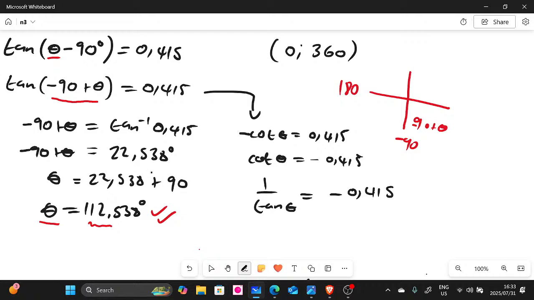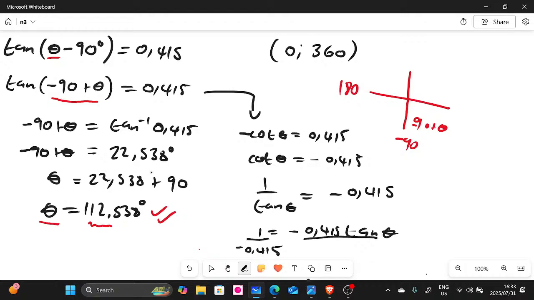But then we want to make tan theta the subject of the formula. So we can cross multiply. We can say 1 is equal to negative 0,415 tan theta. All right, so this is another value, guys. Then we divide by negative 0,415.